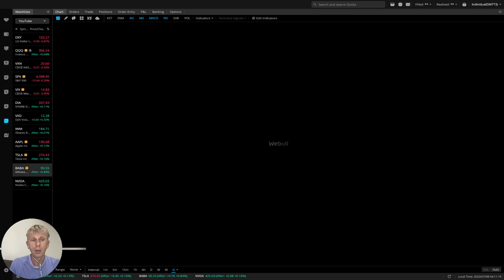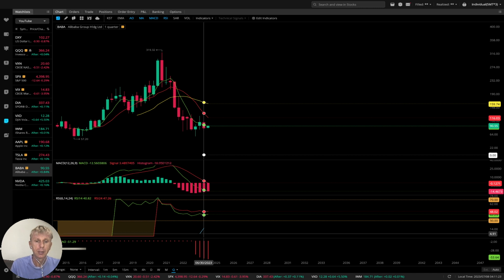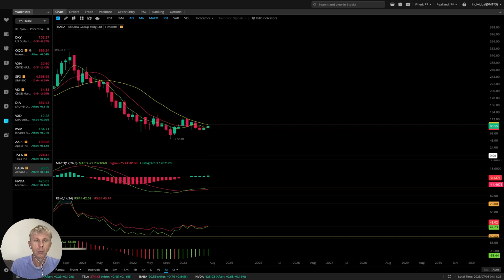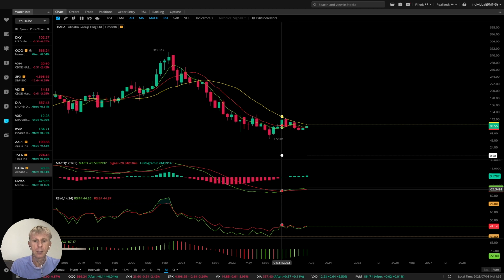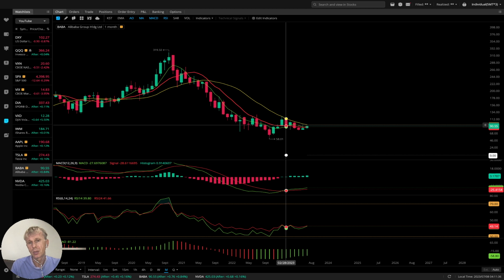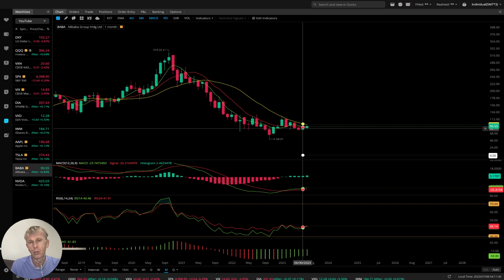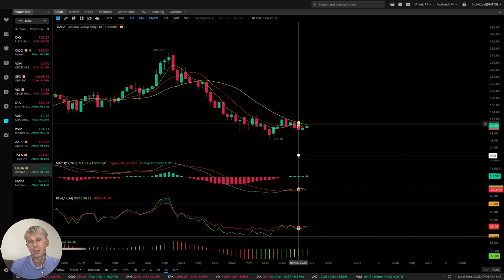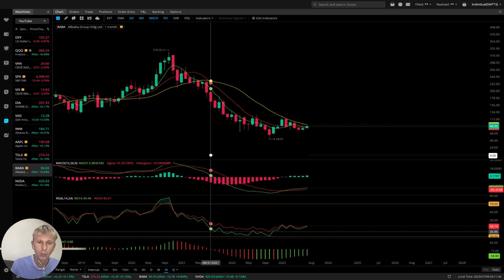Let's move to BABA, Alibaba Group. Weekly it is still bearish. I'm sorry, weekly, quarterly. Quarterly is still bearish. Let's see monthly. Monthly, all indicators mixed mode. Some indicators bullish, some bearish, but price action, last bar still below MA20, it is still bearish territory. It's still a weak bearish signal monthly.